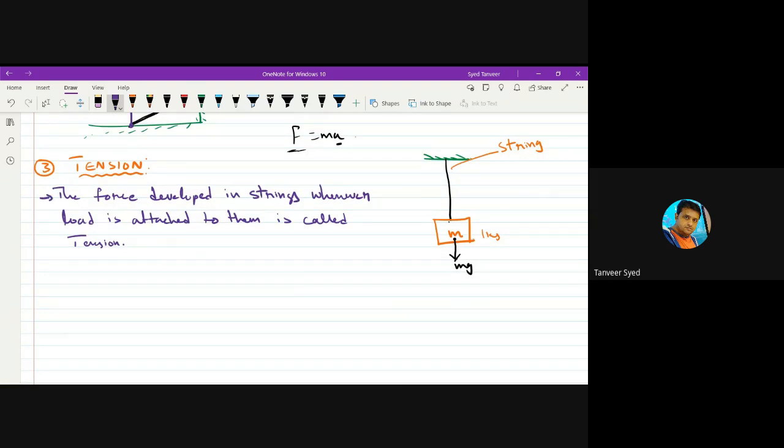Now, how does a string produce this tension force? What happens actually inside? Let us say you have a very powerful microscope, and in that microscope you are looking at this string. Then the string will look something like this to you.